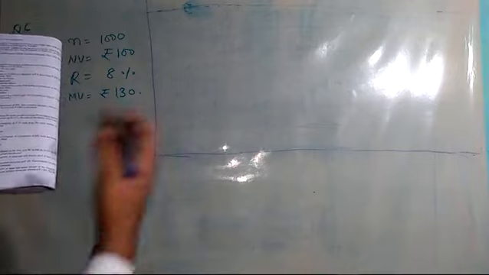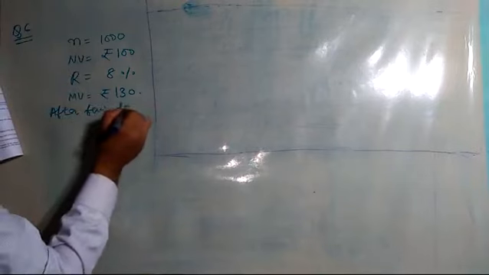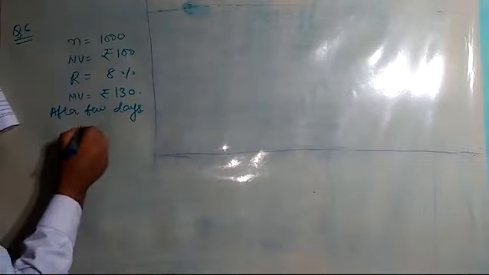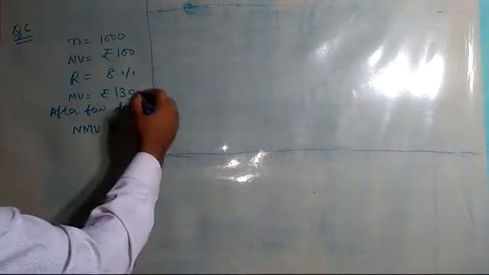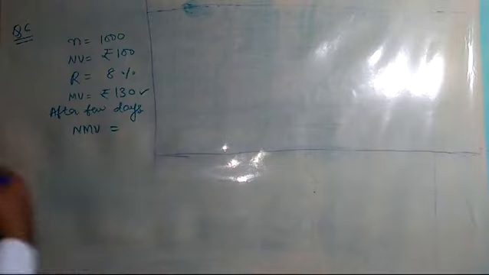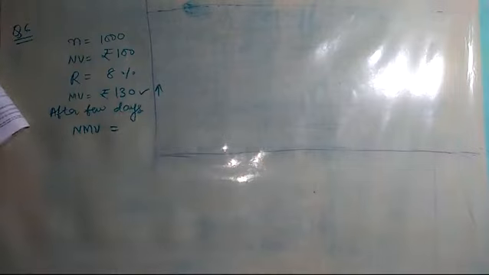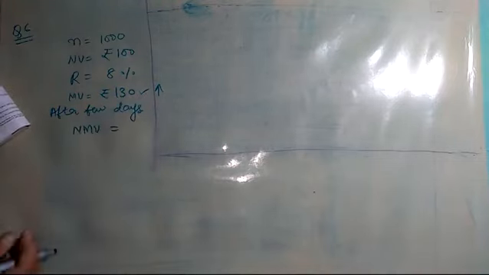A few days later, the market value of the shares went up by 10%. After a few days, what change does he observe in the market? That the new market value has a 10% increase. He bought shares at rupees 130 and then after some time he sees a 10% rise in the market value. That means it is good news for him. He will be earning more. Something he bought at rupees 130 is suddenly going up, booming, so definitely he is going to earn.